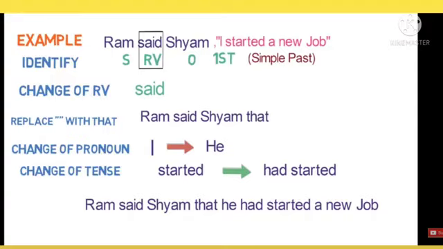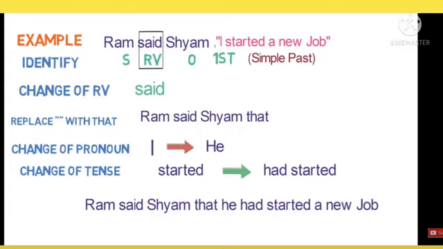So once again, to observe the sentence, Ram said Shyam, I started a new job. What is the first step? Identify. So subject Ram, object Shyam, I is first person. Second, identify the reporting verb. What is the reporting verb? Said. The third, conjunction. You remove the quotation marks and use the conjunction that.